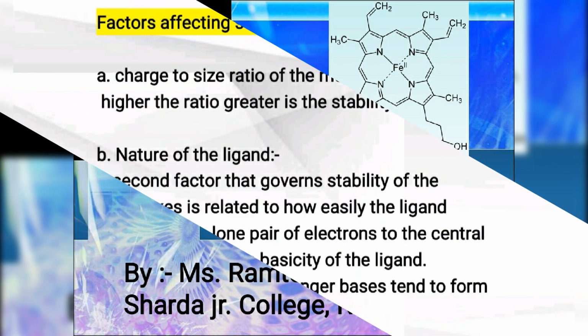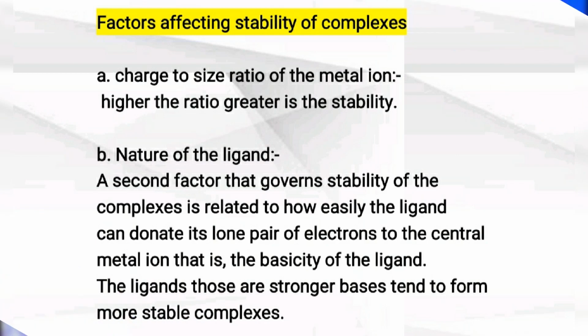So first of all, here we are going to start with the topic: factors affecting stability of complexes. Coordination compounds are stable and the factors affecting it are, first, the charge to size ratio of the metal ion. When the charge to size ratio of the metal ion is greater, then the complexes formed by that metal are stable. So the lower the ratio, the lower the stability of those complexes.